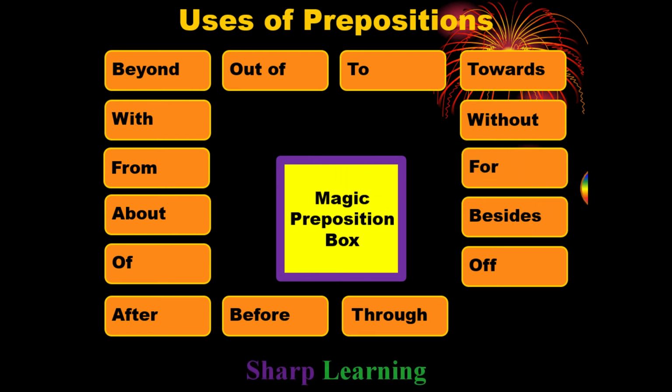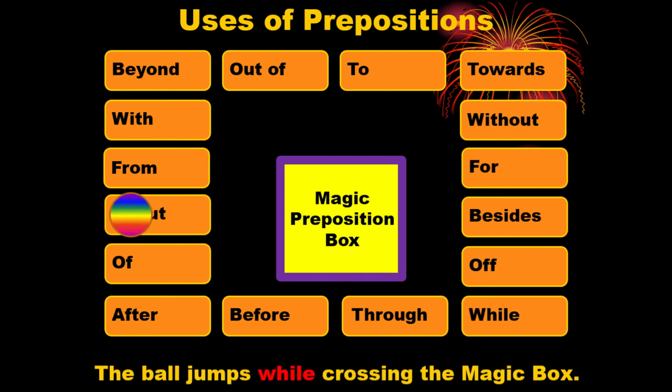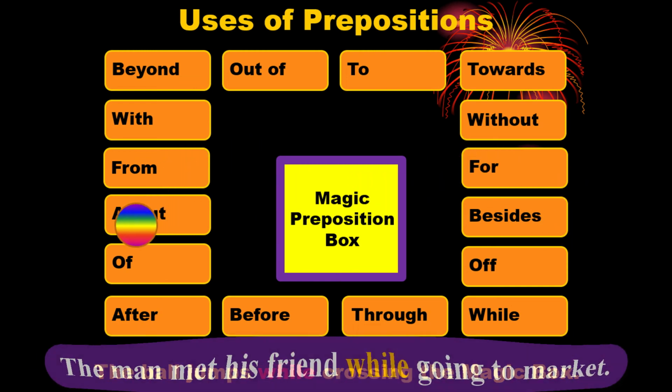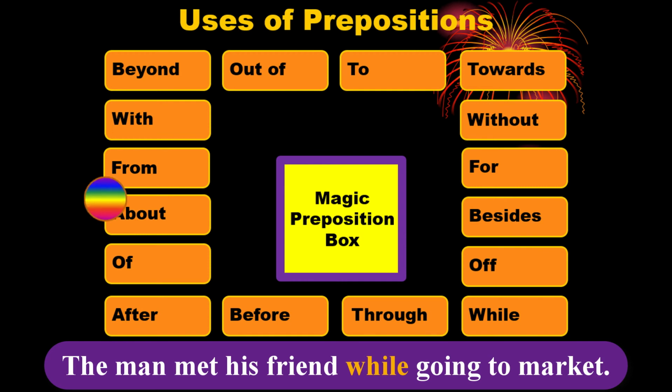A ball is passing from the left side to the right side and it is crossing the magic preposition box. But while it is passing, it jumps. So we can say the ball jumps while crossing the magic box. Here the preposition while has been used. When do we use the preposition while? Preposition while is used to indicate a continuous action. Suppose in other example we can say the man met his friend while going to market. Here going to market was the continuous action and before that we have used the preposition while.